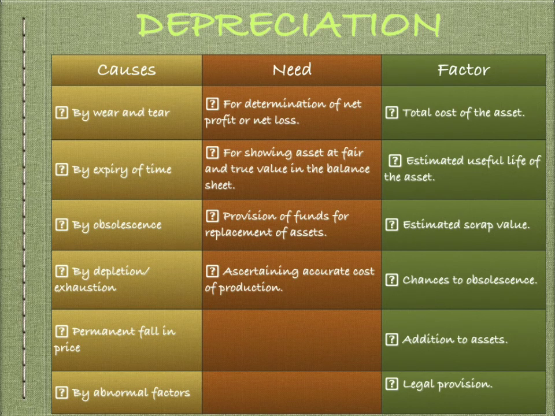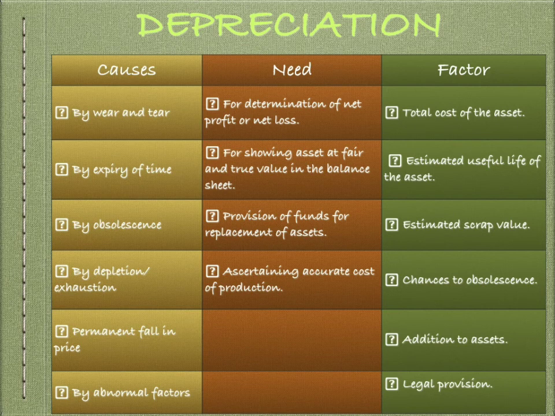Next need for depreciation is provision of funds for replacement of assets, that is, provision for replacement. Assets used in the business need replacement after the expiry of their service life. By providing depreciation, a part of the profit is kept in the business.